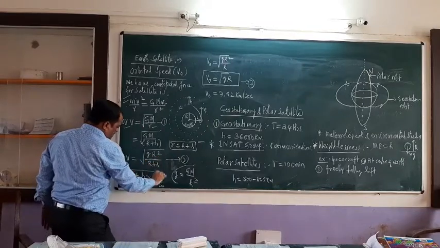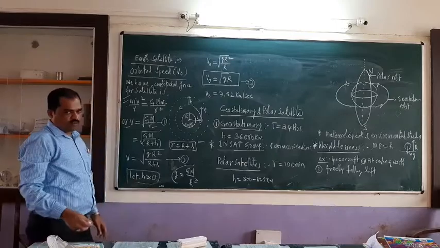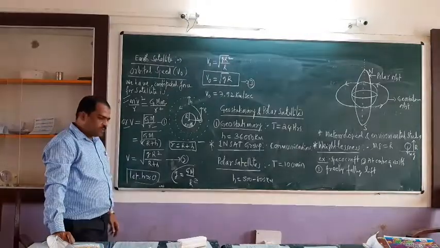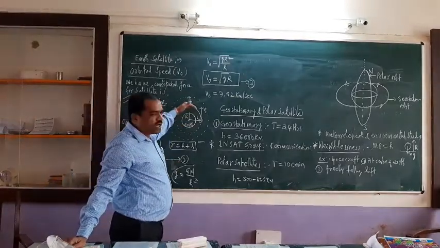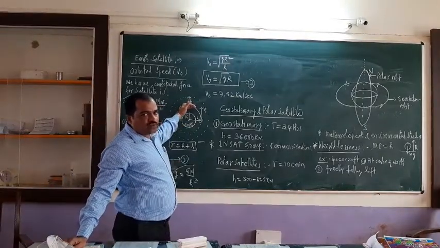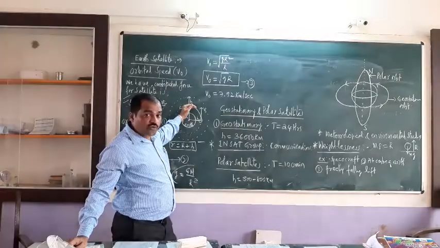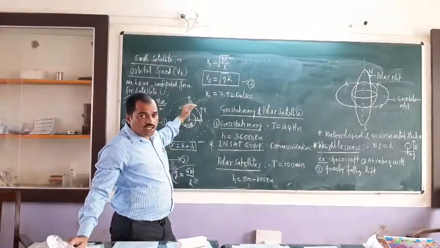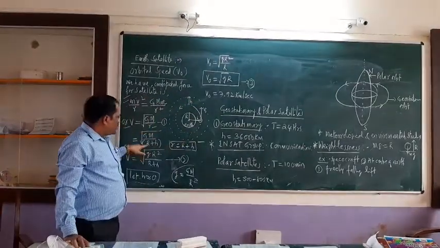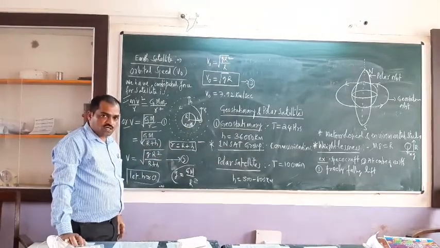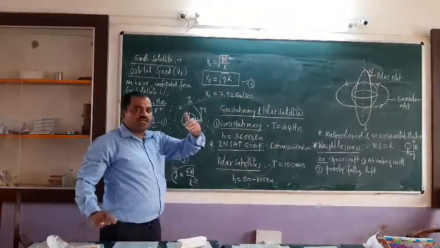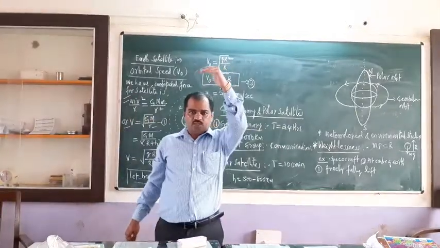If h is very small, almost equal to 0, it means the satellite is very near to the earth. Why are we considering it very near to the earth? Because the radius of the earth is very large compared to the height of the satellite from the surface of the earth.